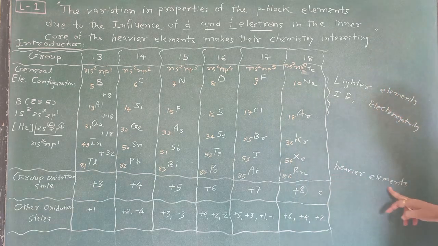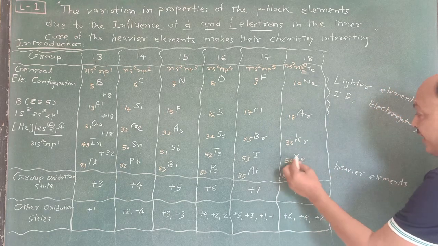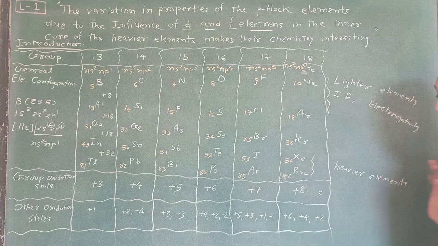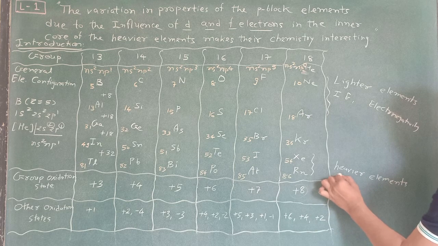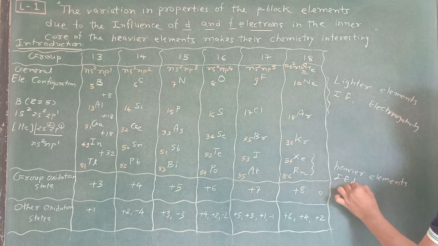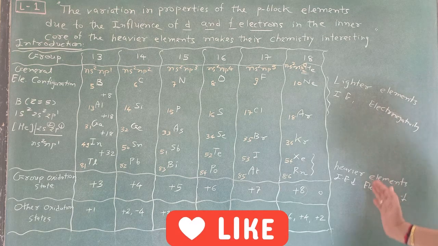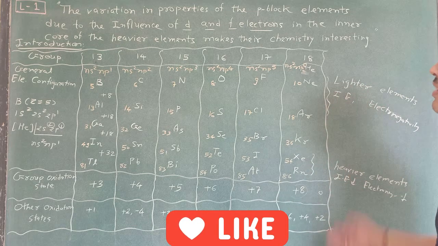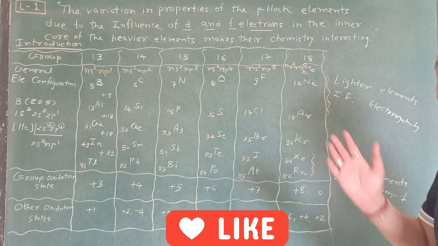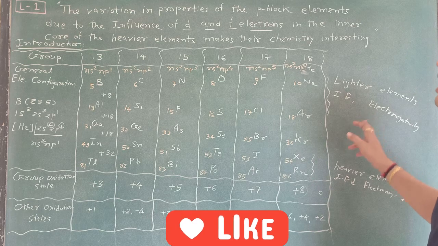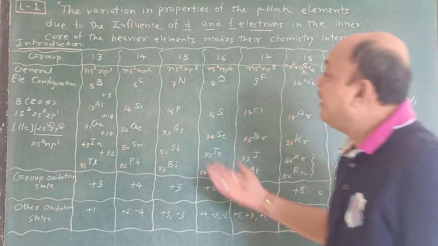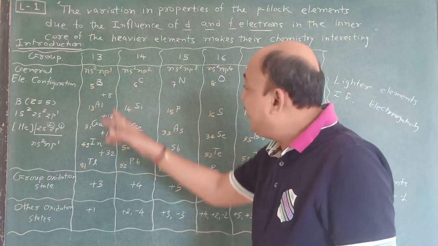But here in the heavier elements, in the last two rows, ionization enthalpy decreases as well as electronegativity. So remember this one, this is very important. And here metallic character also increases when we go from top to bottom.